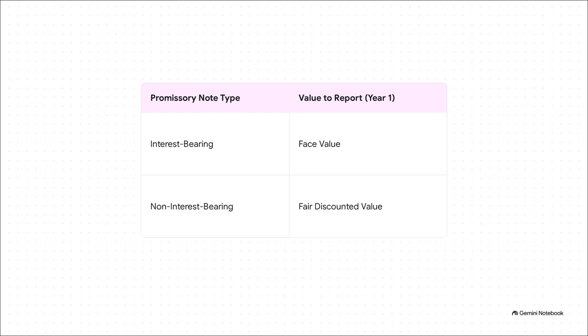And this perfectly illustrates the promissory note trap. If a client pays you for your accounting services using a promissory note, you always have to verify if that note has interest. If it's interest-bearing, you report the full face value in the year you receive it. But if it's non-interest-bearing, you only report the fair discounted value in year 1. Then, you report the recovered discount as income in the year it finally matures. Do not let them trick you on this one.